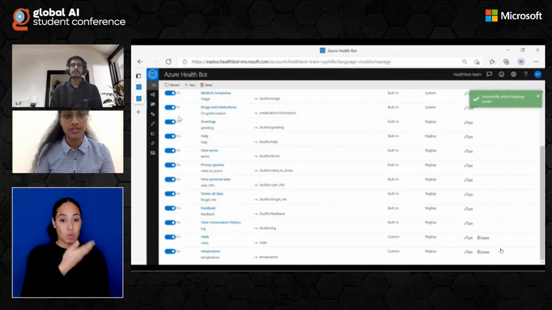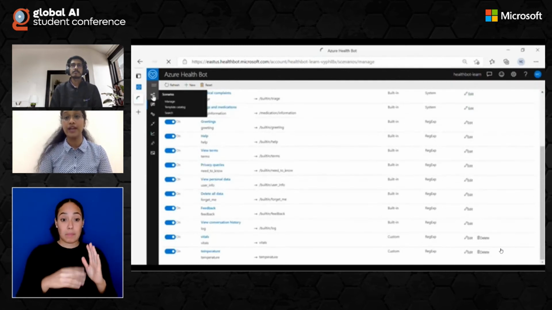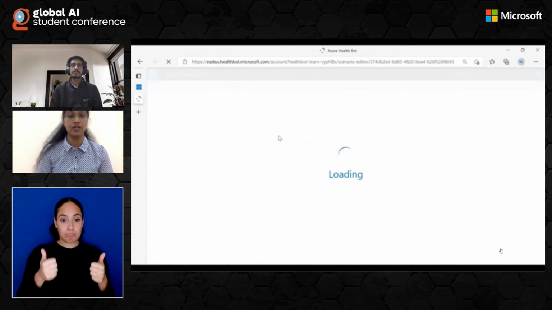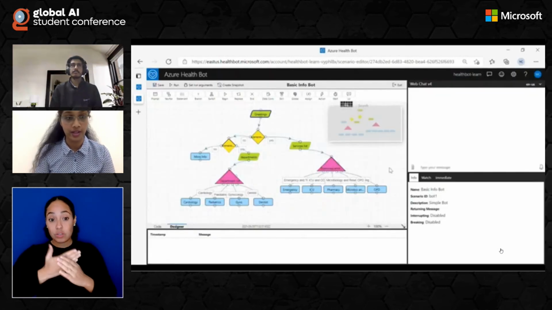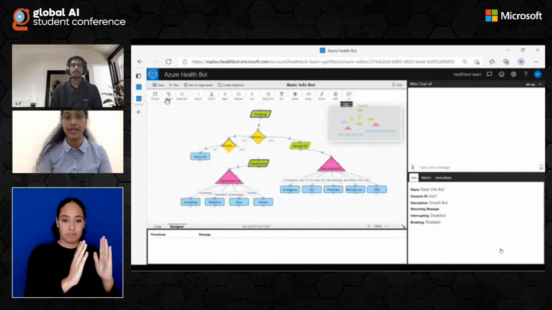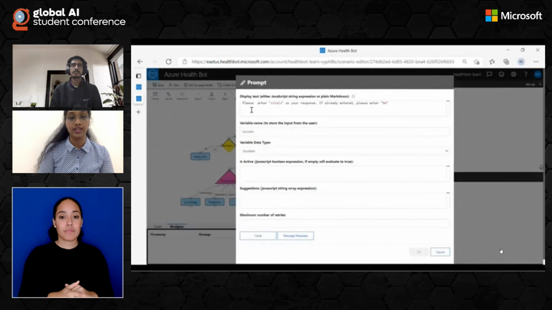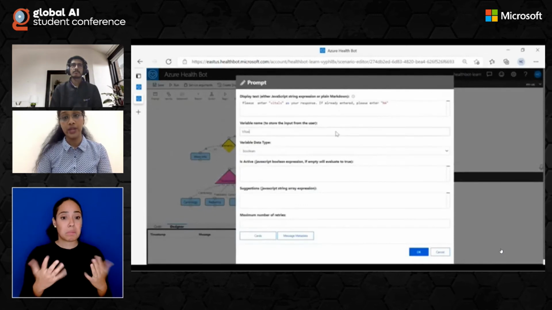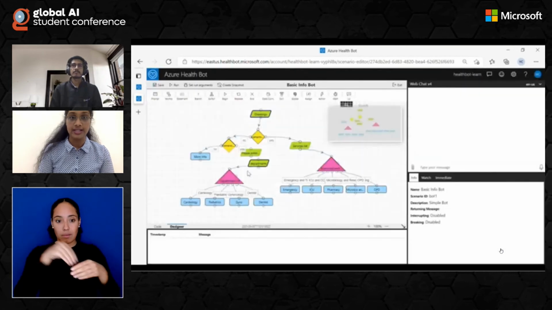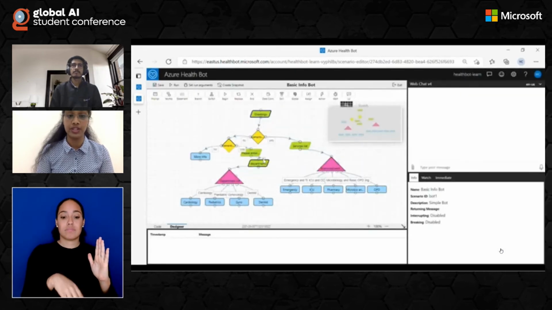So once we have the models ready, the only thing left is that we have to connect the interrupting scenario to the main scenario for the whole flow to work. So in the main scenario, we will just ask the users to enter the word vitals to get their vitals checked. And for that, we will have to give an input box because we have to take the user's input as the word vitals for it to go to the interrupting scenario.